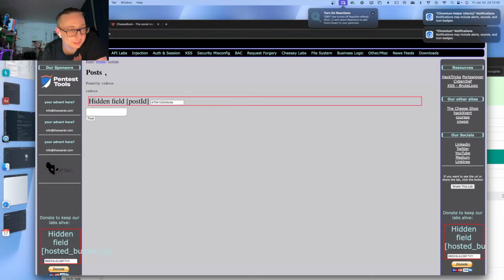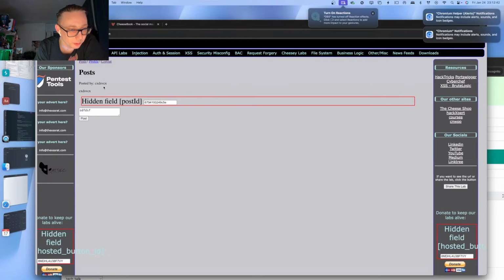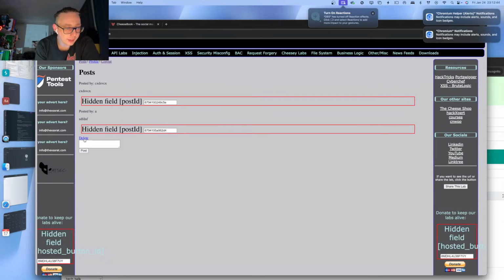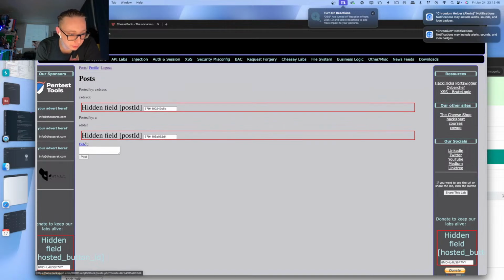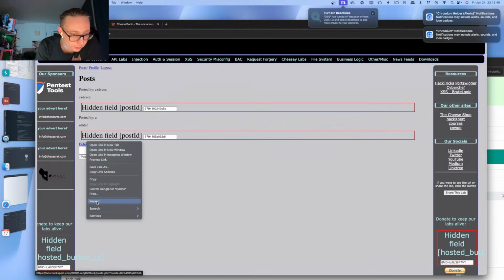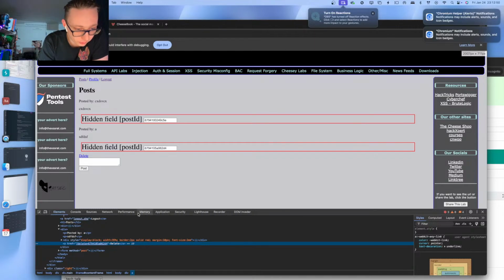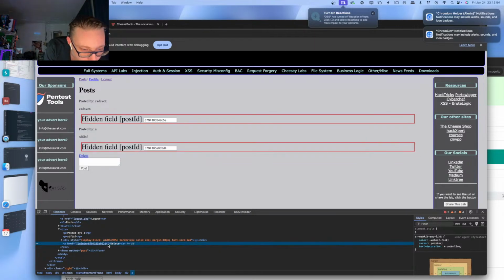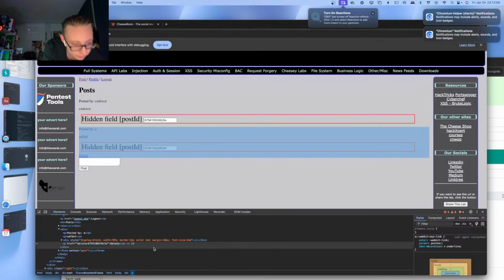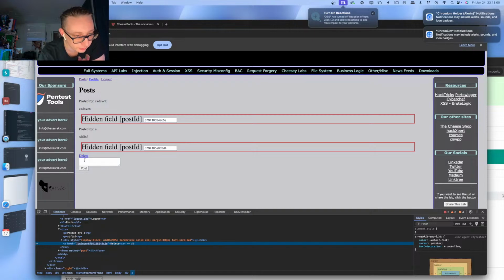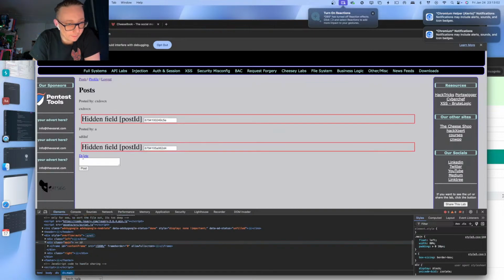Okay, so I log in. My labs are probably broken. Create another post here. I can delete this post. But this delete, if I inspect it, it is about my own post. You can see here, question mark delete. This is about my post. What if I change that UUID and click that delete?